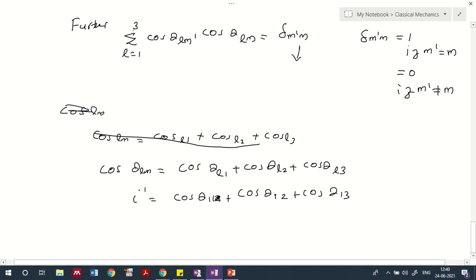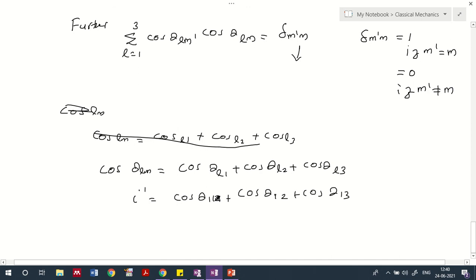That is why we have a summation over three coordinate independent functions, 1 2 3. You can give the values of L as 1 2 3, and if m is equal to m', then this function will be equal to 1, and otherwise, if m' is not equal to m, it will go to 0.